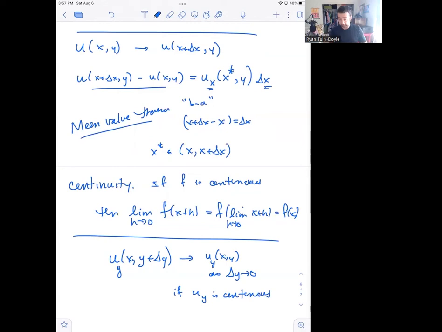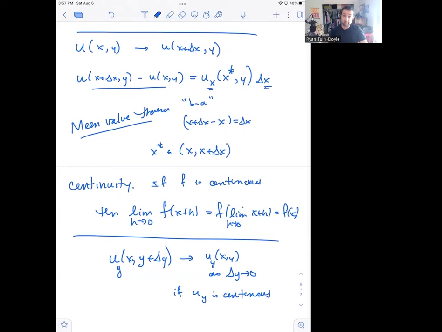A continuous function respects limits. They go where you think they're going to go. You take a limit of an input variable, and it approaches the function applied to that variable. If you like, this is just saying that when you take a limit of a continuous function, you can just plug the number in at the end, as long as you're not dealing with an expression where you're dividing by 0.